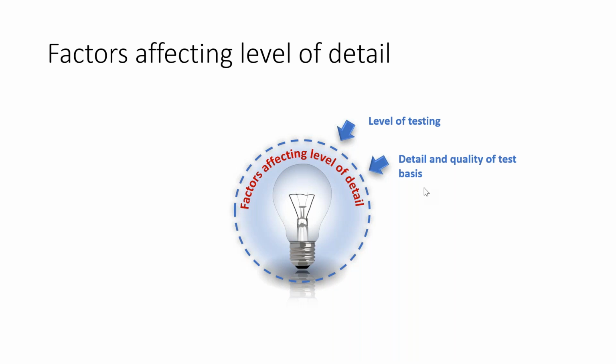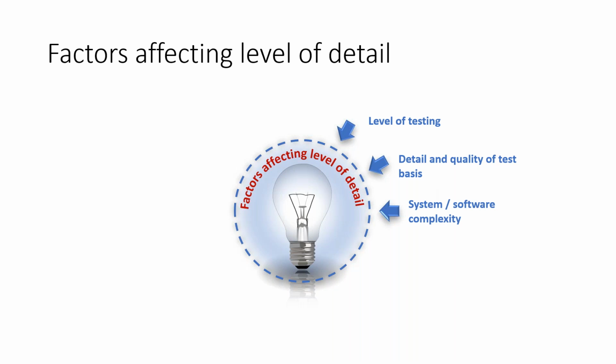Then test conditions will become the most important information the whole project team can use. So you can choose either way, but keep in mind that the detail and quality of the test basis is one of the factors that might affect your decision on whether to be formal or not so formal.